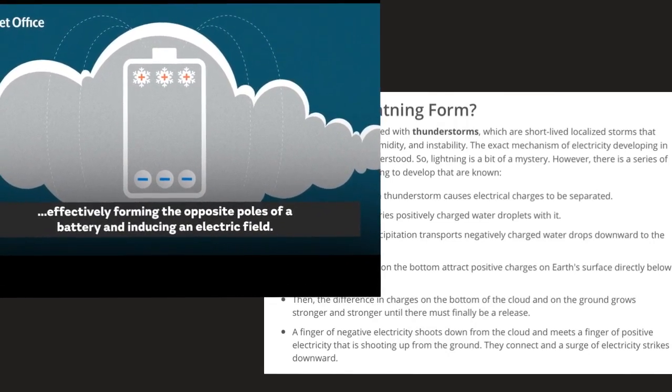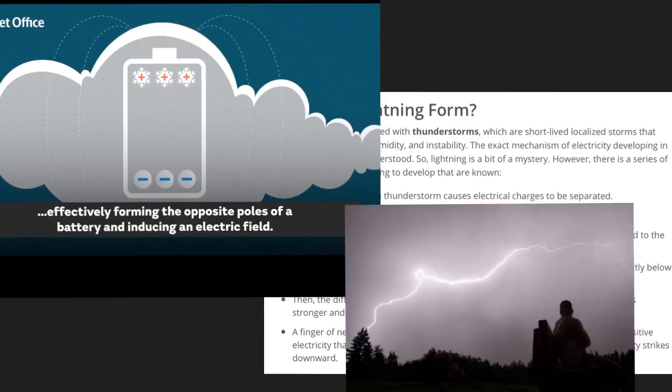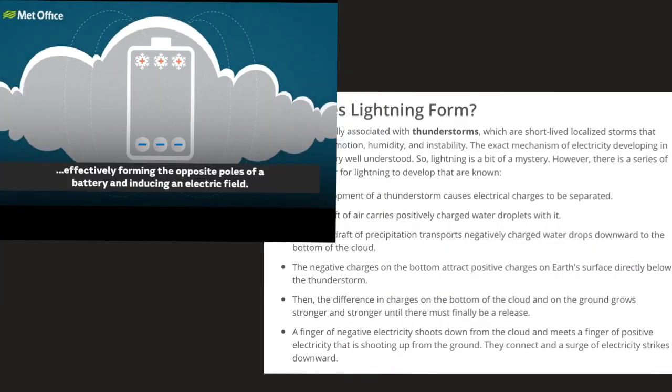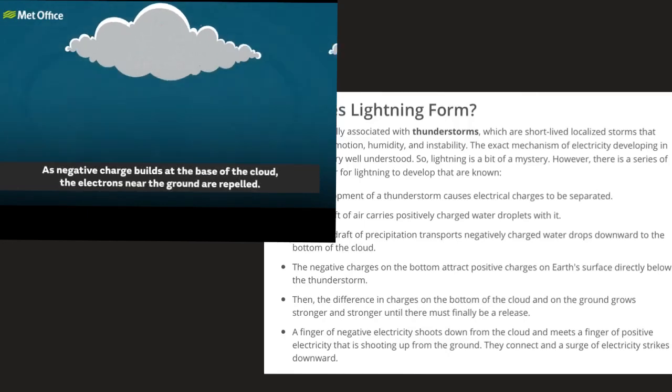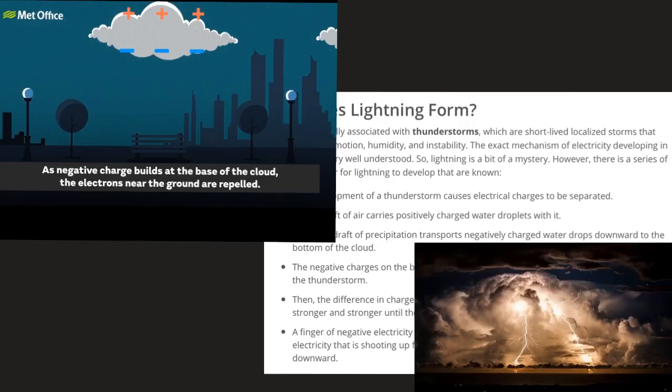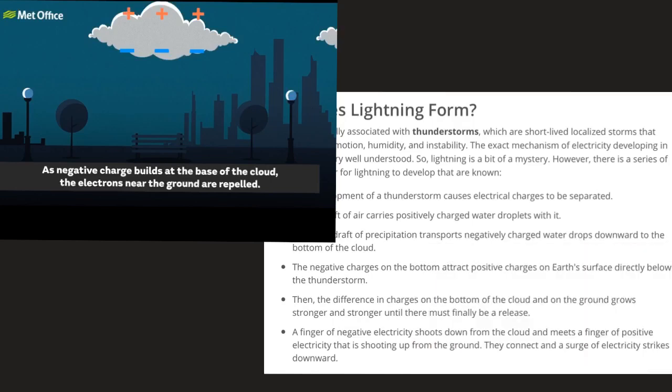And hence, in a very little time, a massive current of the order of 1 lakh to 1 million amperes starts to flow between these two layers. But wait, this current has not yet reached the ground. It is circulating well within the cloud. During this process, an enormous amount of heat is produced, and this leads to the heating of the air column between the two layers of the cloud. It is this heat which gives the air column a reddish appearance during lightning. And further, as the heated air column expands, it produces shock waves that result in thunder.